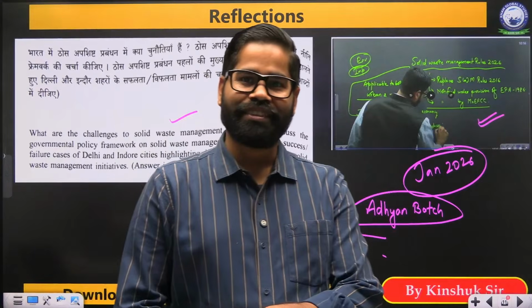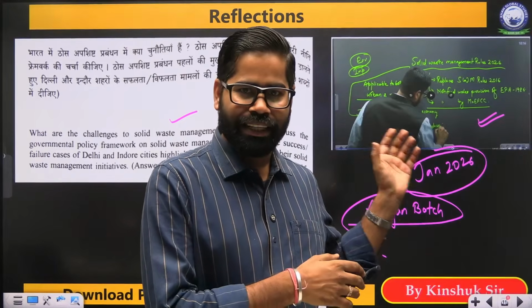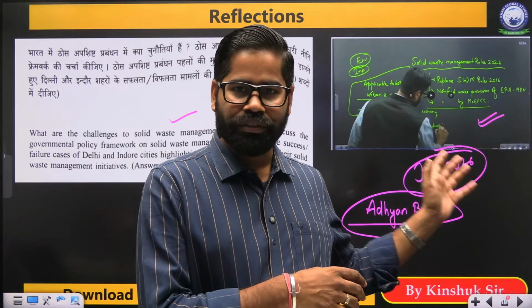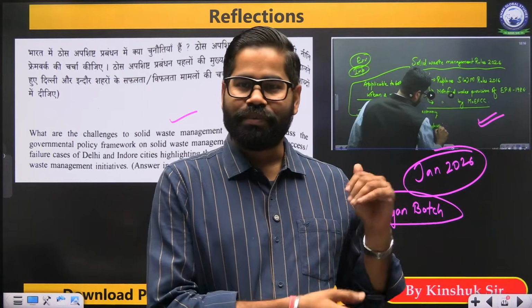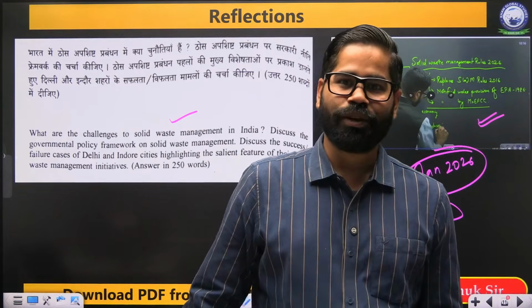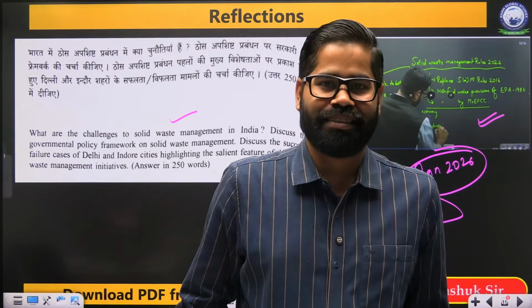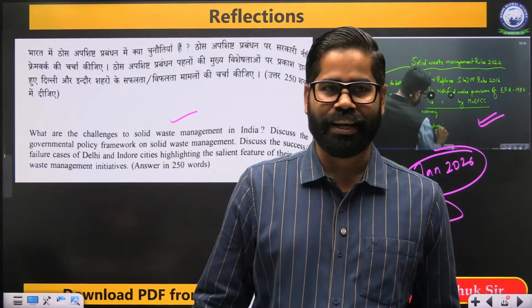This is what we have done in our classes in the last, like if you look at this, in the GS paper 3 we are talking about just the last 6-7 months. ठीक है, ये बस लास्ट 6 से 7 महीने का है. This is what we have done in last 6 to 7 months in our editorial sessions plus the other batches we are having.